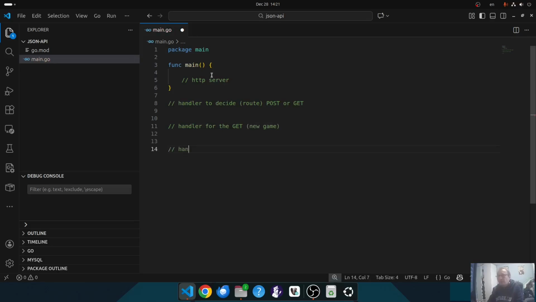We will need a handler for the POST as a guess, your guess. And we need to initiate the game. Alias: guess the number.